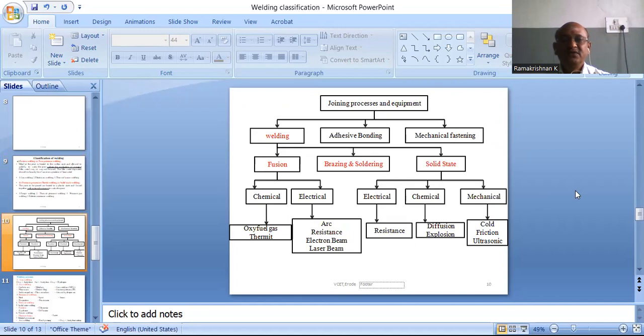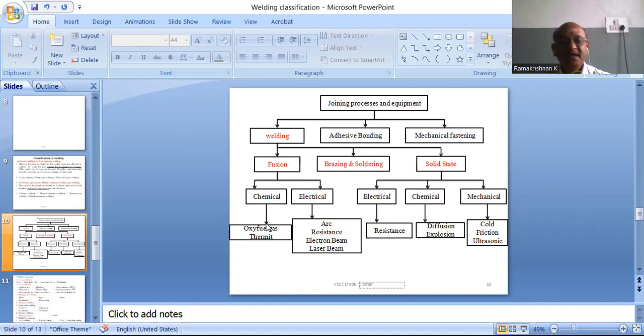As we talk about the joining process, welding is one of the methods of joining, along with adhesive and mechanical fastening, as we discussed earlier. Welding is again divided into fusion welding and solid state welding, and in between are brazing and soldering. Fusion has two classifications, chemical and electrical; solid state has electrical, chemical and mechanical.